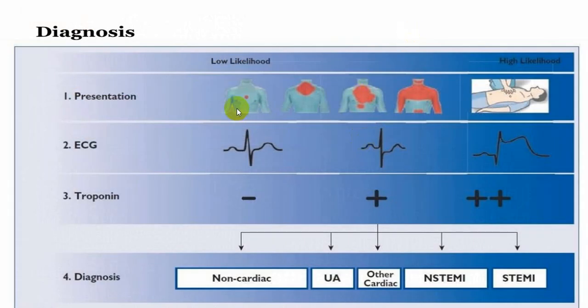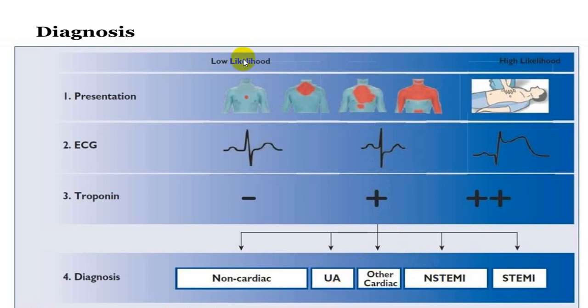Presentation wise, we have already discussed the clinical symptoms in ischemic heart disease. As far as ECG is concerned, we have already told you that in case of unstable angina and non-STEMI, there will be ST depression. Troponin will be elevated in non-STEMI, but in case of unstable angina, it will be negative.